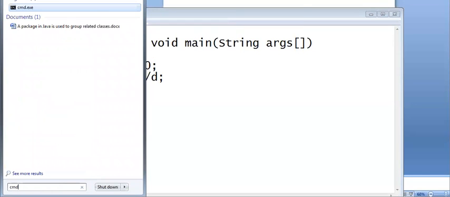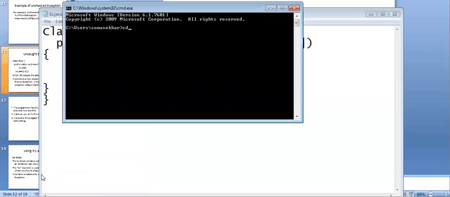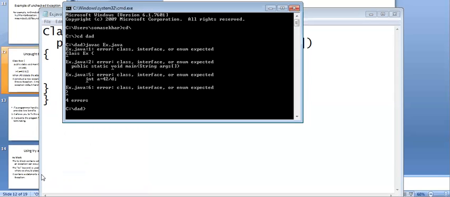Then open the command prompt, then cd slash, cd dad. So now please be careful. javac Ex.java. So I compile the code by using javac.